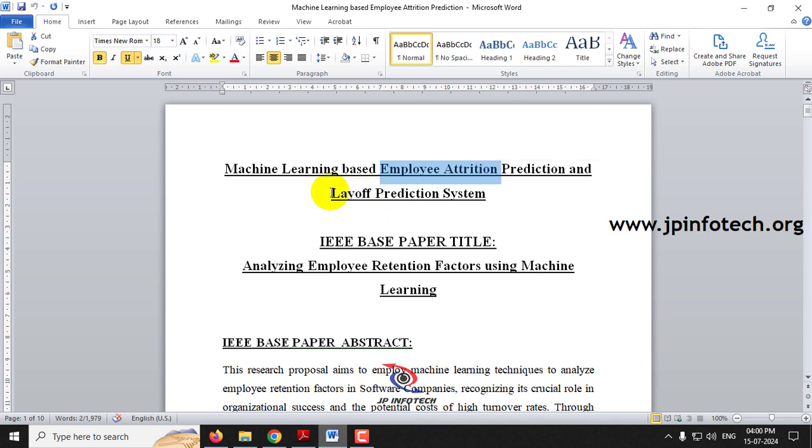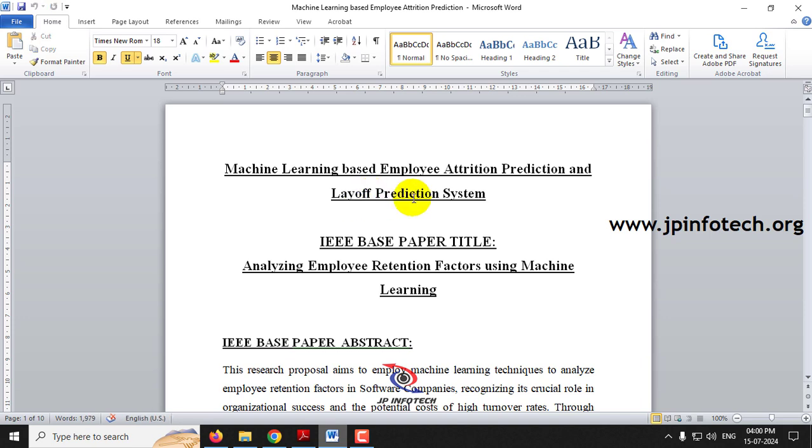And another keyword that you can notice here is layoff. Layoff is done from the employer side, that is the company side. So the company or the employer thinks to let an employee go for various reasons, like there are no funds or there is no project, etc. Various reasons are available.